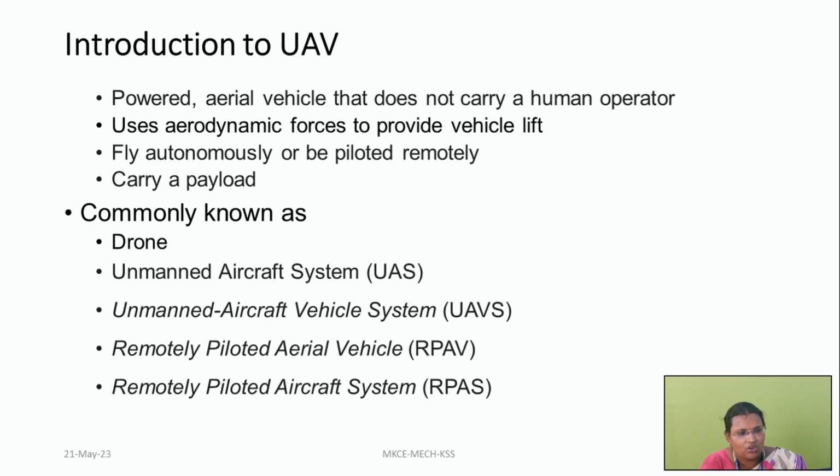Other than the weight of the drone itself, it carries an additional load, which is called the payload. It is commonly known as drone, unmanned aerial system, unmanned aerial vehicle, unmanned aircraft system, unmanned aircraft vehicle system, remotely piloted aerial vehicle, and remotely piloted aircraft system.